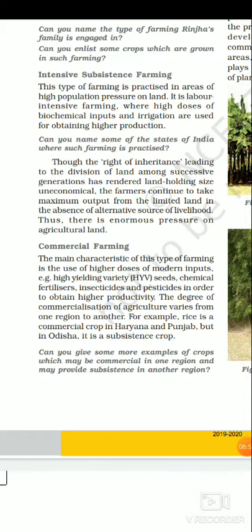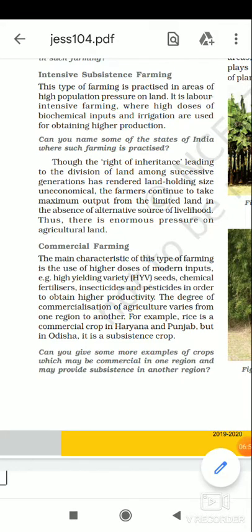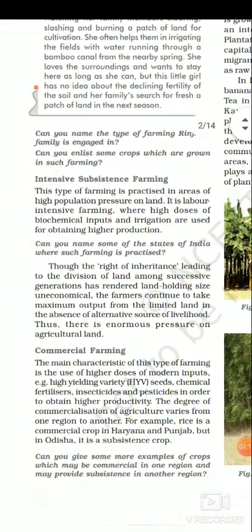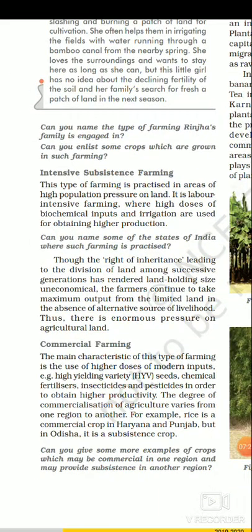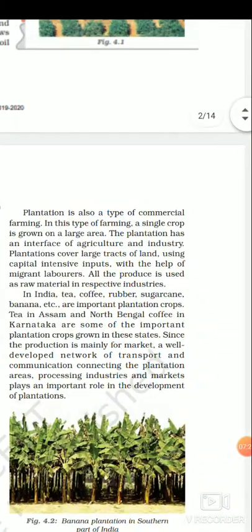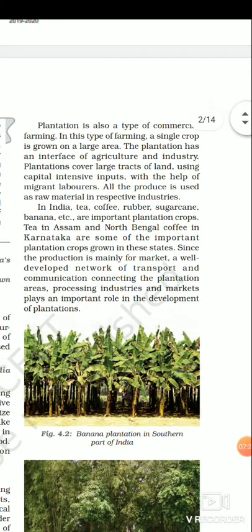So, the main characteristic of commercial farming is the use of high doses of modern inputs like high yielding variety HYV seeds, chemical fertilizers, insecticides, and pesticides in order to obtain higher productivity. So, commercial farming uses modern means of technology to increase productivity. Then comes the plantation farming.